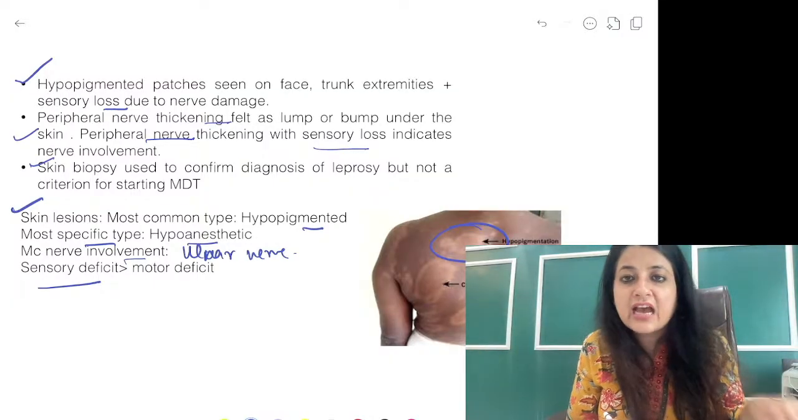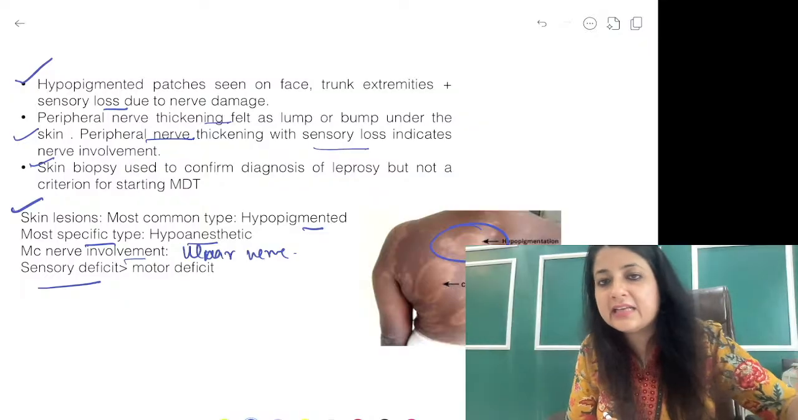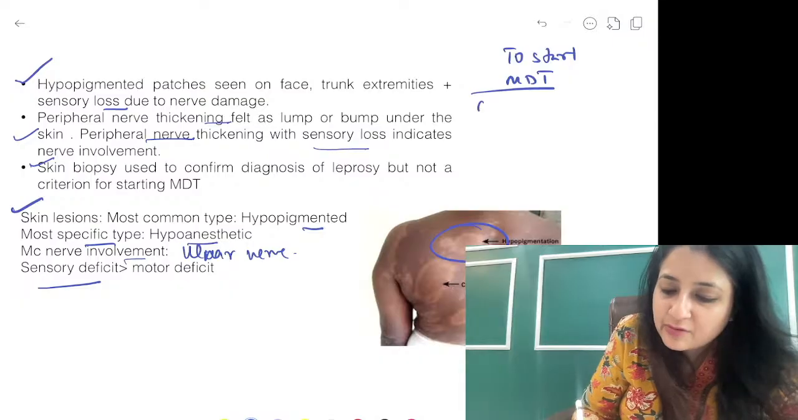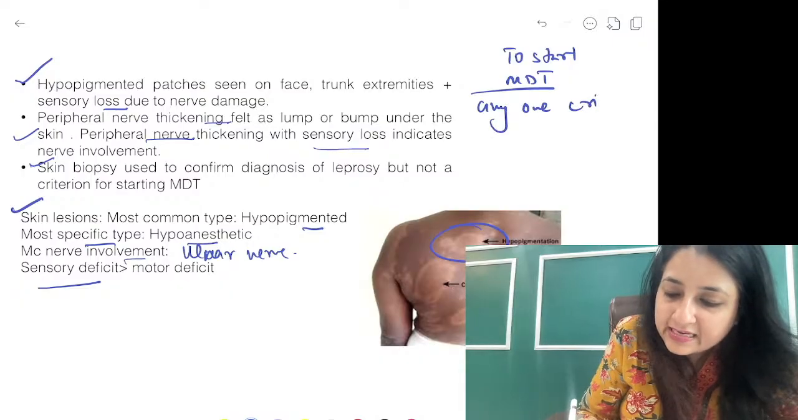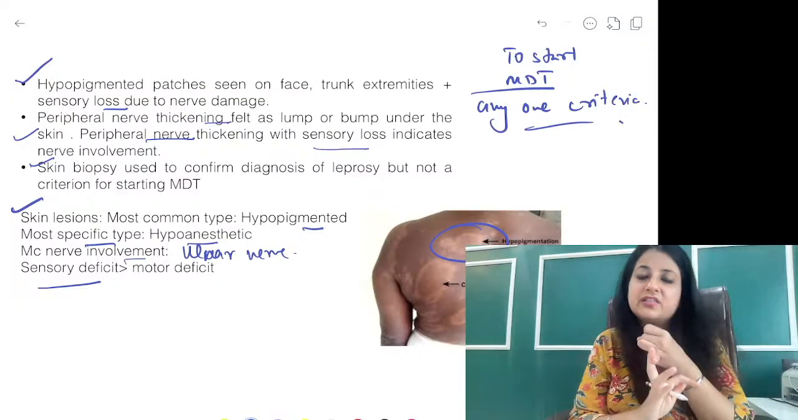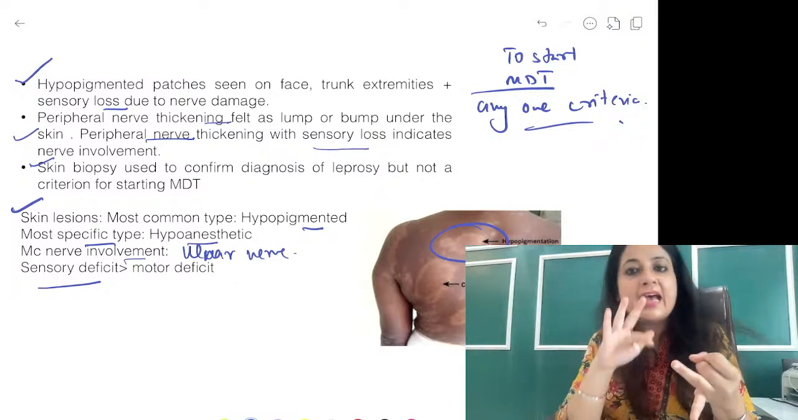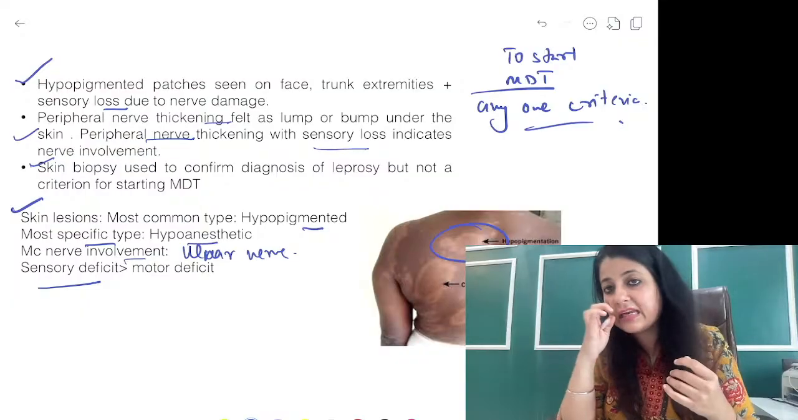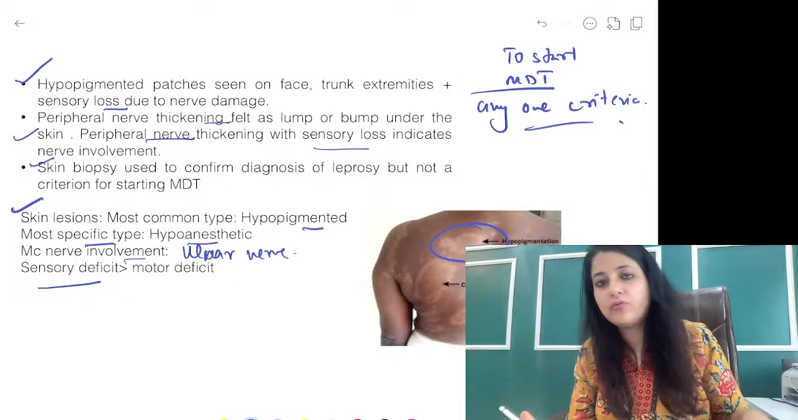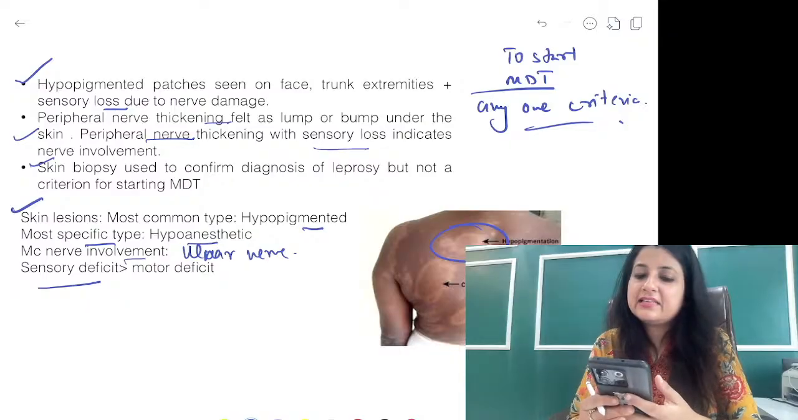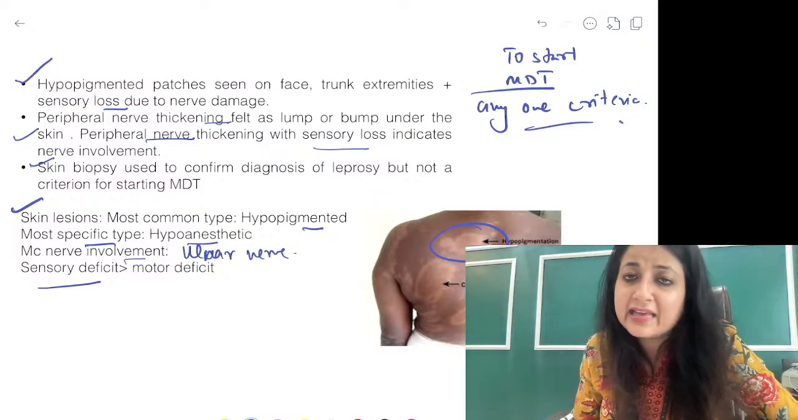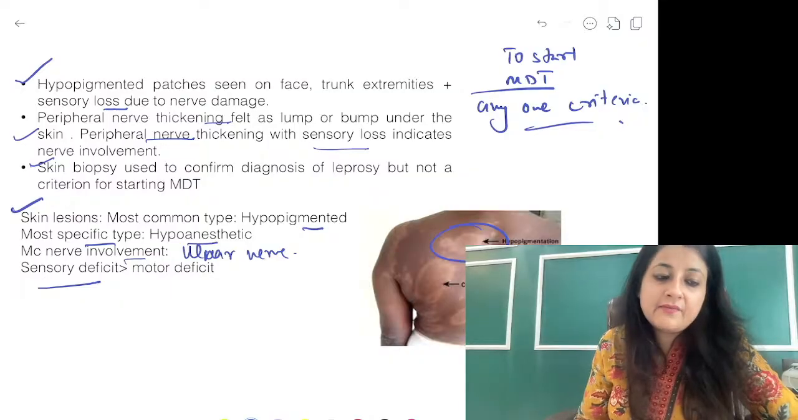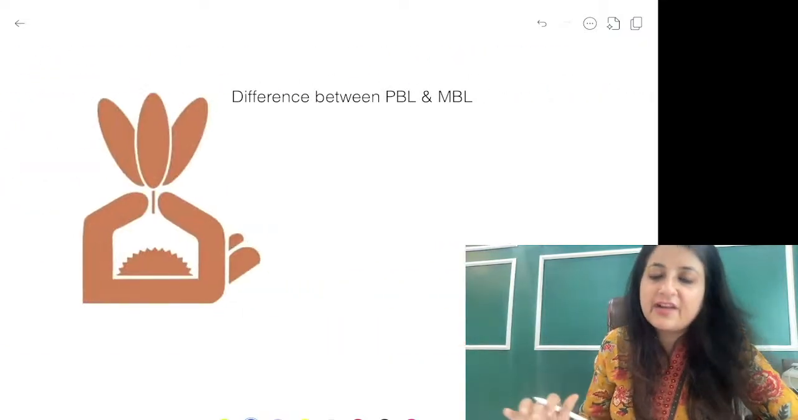Now if I have to start MDT, do I need all 3 criteria? No. To start MDT, any one criterion will do. You can start on the basis of skin lesion or nerve involvement. It's not necessary to have all three criteria, not at all. It's not that you start the drug only if slit skin smear is positive. You can start MDT on any one criterion. Clear? These are the updates. Don't forget, this was a very important question.